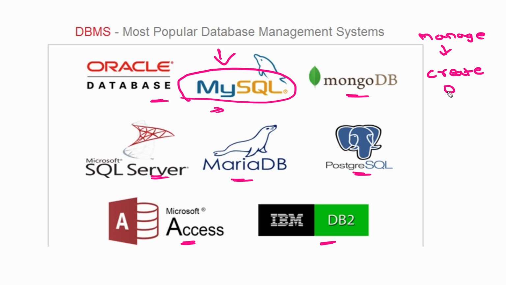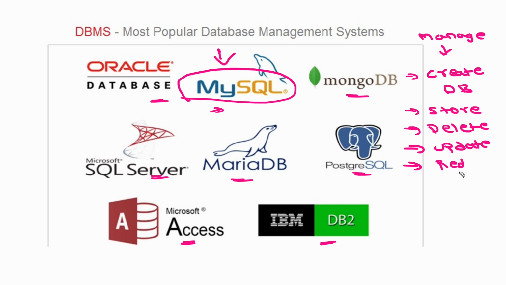You can store your data, delete your data, update your data, read your data, and so on. All these kinds of operations are possible using your database management system.